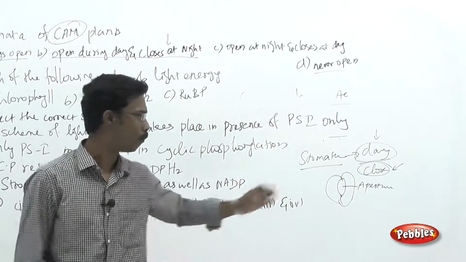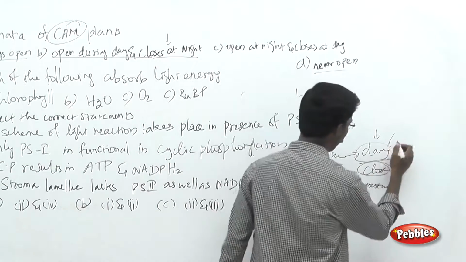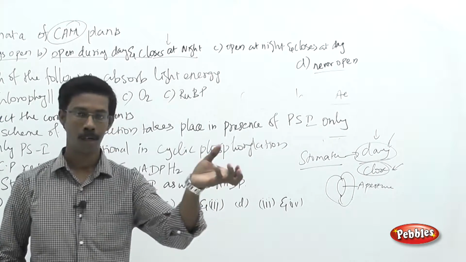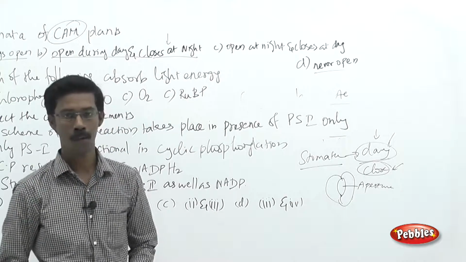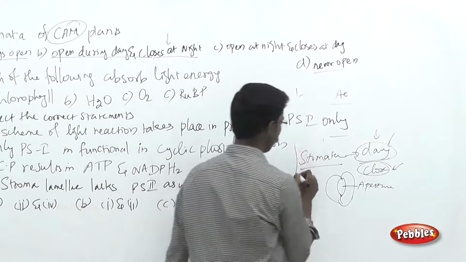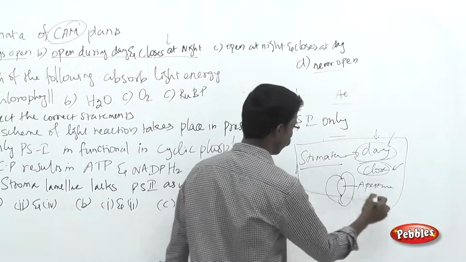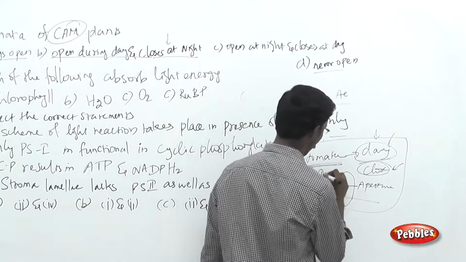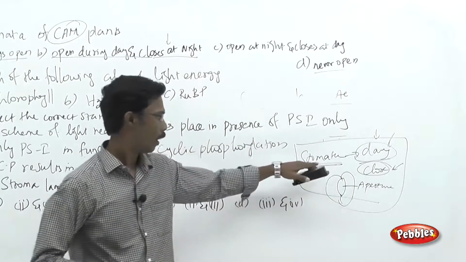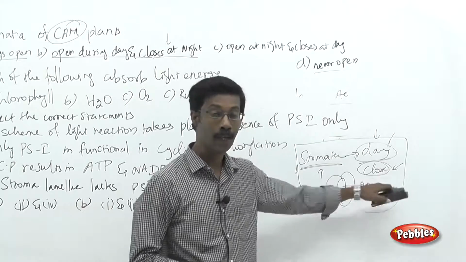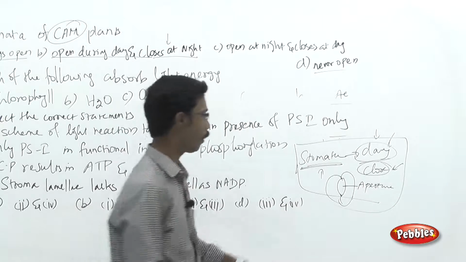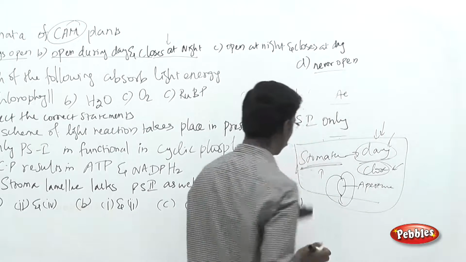Why are they open during the daytime? Because through the opening they have to absorb carbon dioxide and release the excess of water during the photosynthetic process. So this is what you have to remember about the stomata. Stomata are the openings in the leaves, and they will open during the day and close during the night. This is the normal thing you have to understand about the plant system.